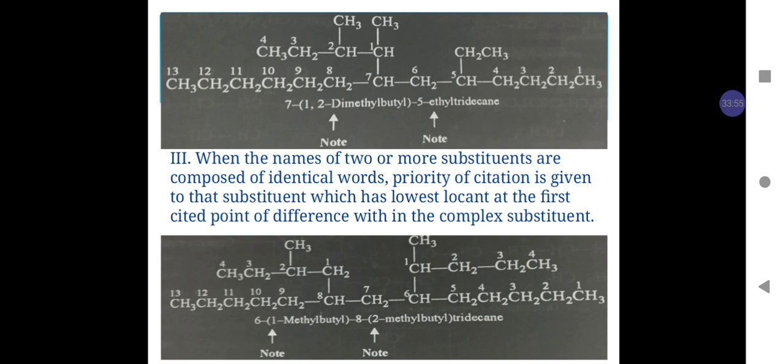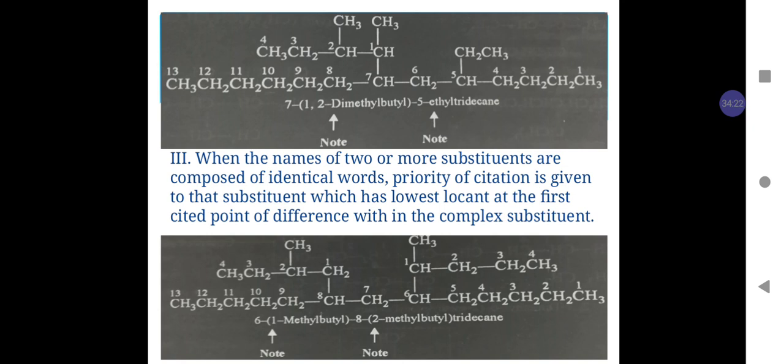So it is to be noted that in case of a complex substituent, the whole name of the substituent, whether it includes the word di, tri, tetra, is used to determine the alphabetical order of the substituent.